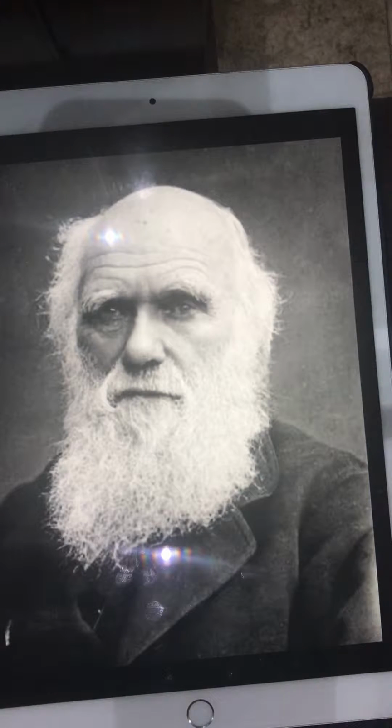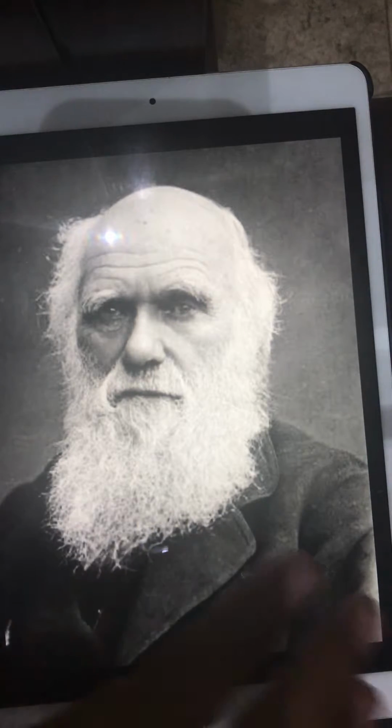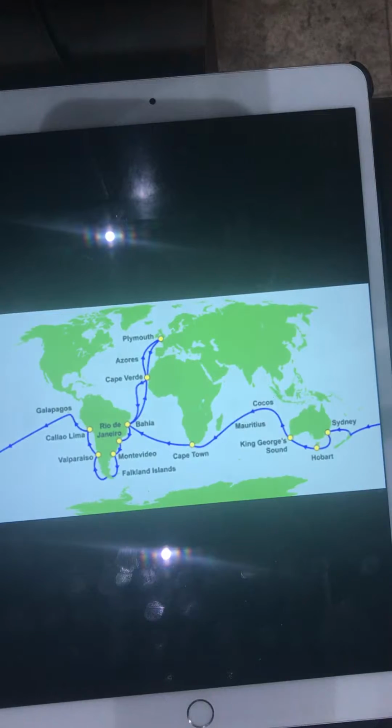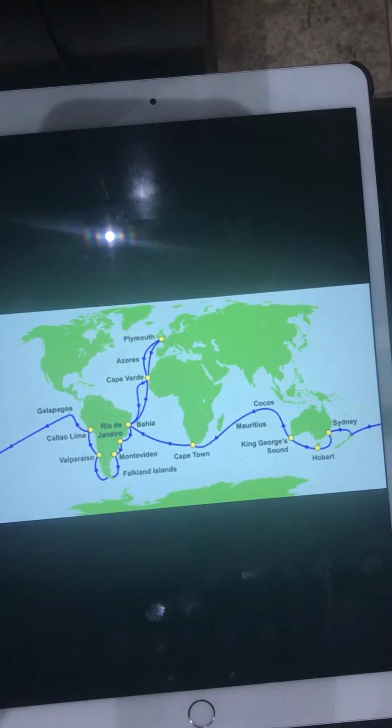He became the founder of modern evolutionary studies due to his expedition, which he began in late December 1831. So, what scientific expedition did he make?